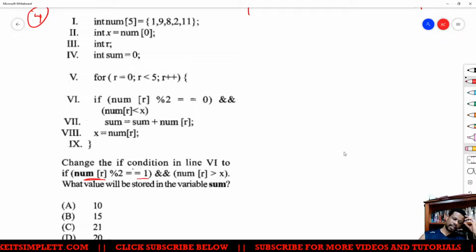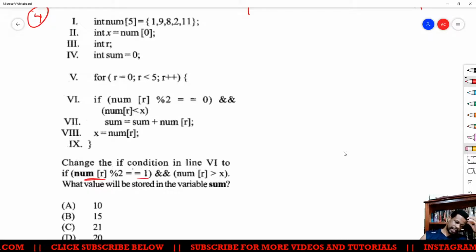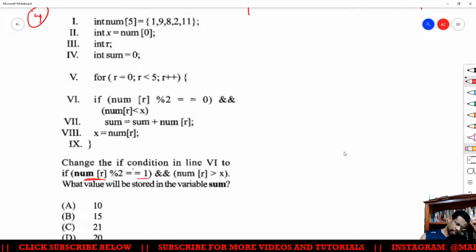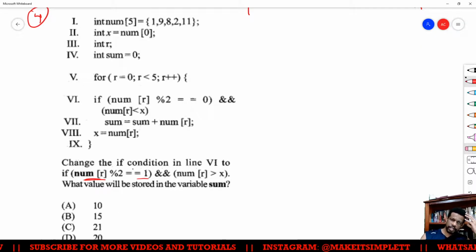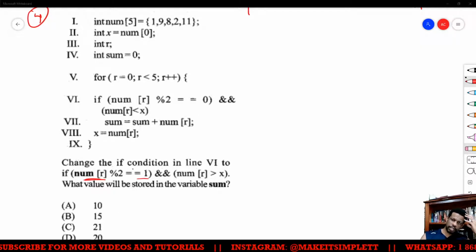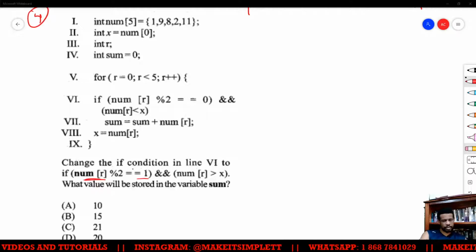So basically we're looking at odd numbers, and you're checking to see if the number is greater than x after. We do the same thing, it's just that you're looking at mod 1 now. Tell me what the answer will be. If you understood what I did before, then you should be able to work this out.